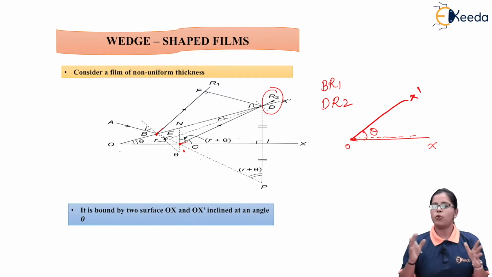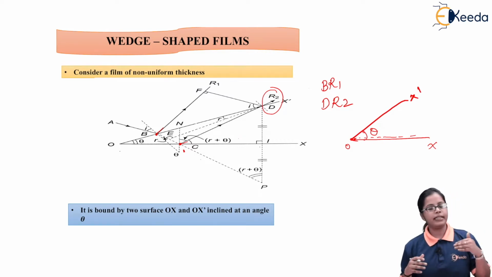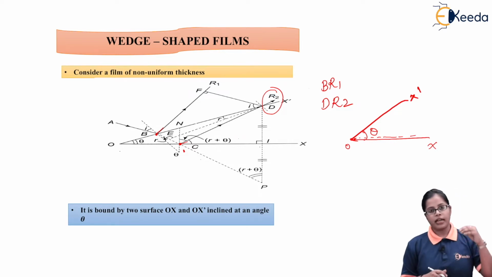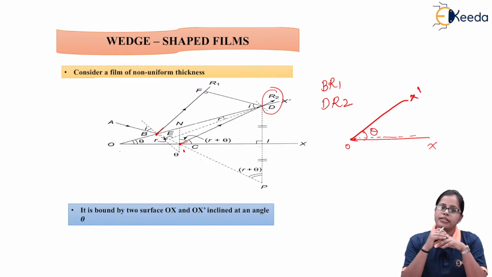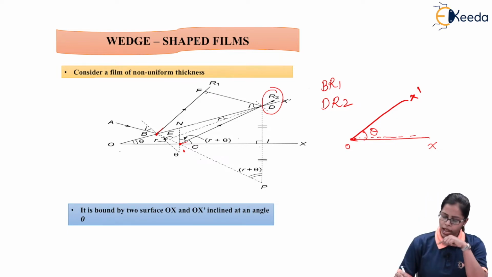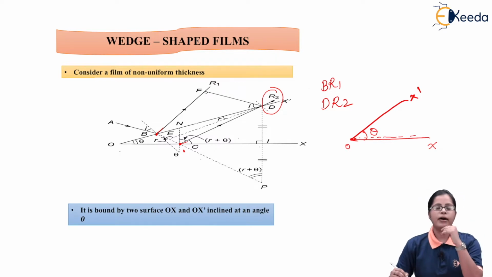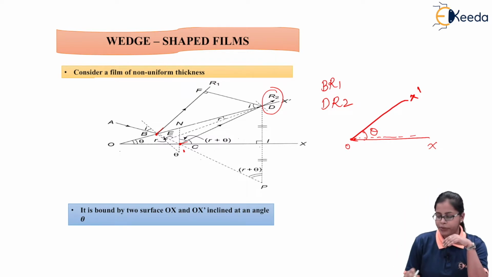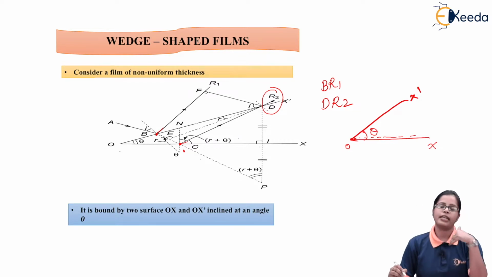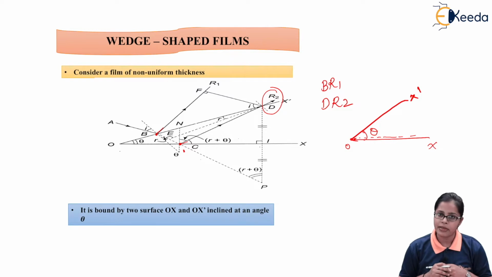So when we look at the overall diagram, we have AB, that is the incident ray of monochromatic wavelength lambda. That ray AB is undergoing partial reflection at point B along BR1 and partial refraction along BC. At point C, we have a ray going along CP, and the partial reflected ray goes along CD and emerges out in the reflected system as DR2.